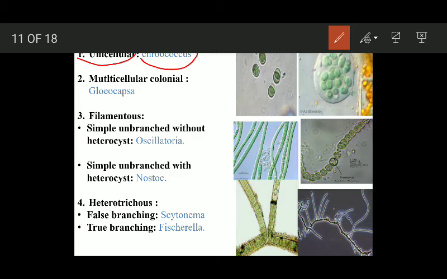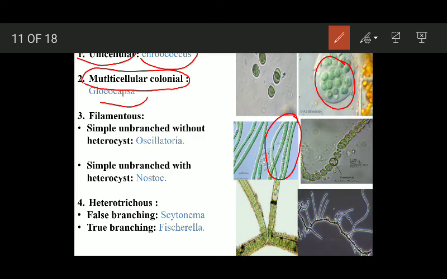Some are multicellular, you can say multicellular colonial. They form a colony. Here you can see this is the multicellular colonial blue-green algae. Example is Gloeocapsa. Some are filamentous, and these filaments are of further types. They are of further categories. Simple unbranched without heterocyst. OK, simple unbranched. This is the filamentous blue-green algae, but it is unbranched.